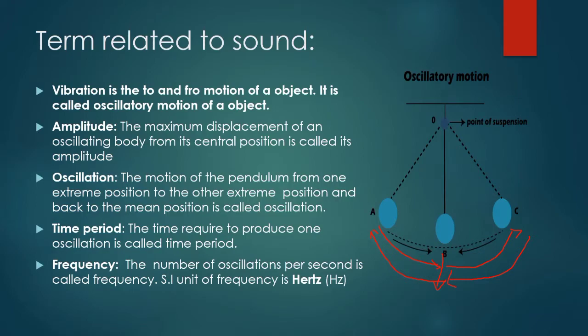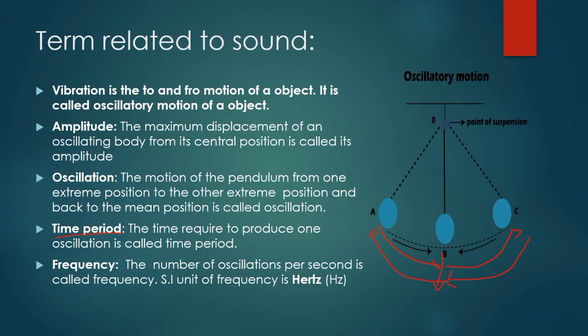To complete one oscillation, it reaches from here, comes back to here, and reaches back again here. This is one complete oscillation. How much time is taken to complete one oscillation? That time taken is what we call the time period. The time required to produce one oscillation is called the time period.